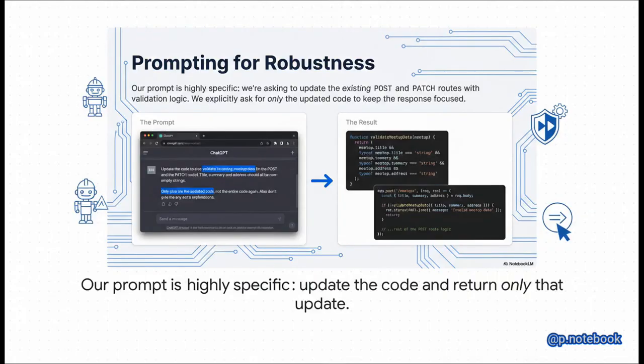So we go back to our AI copilot with one last highly specific prompt. Notice we're not asking it to rewrite everything. We ask it to update the existing code to validate incoming data. And here's a crucial instruction. We tell it to only give me the updated code. This keeps the response clean and focused on just the component we need.